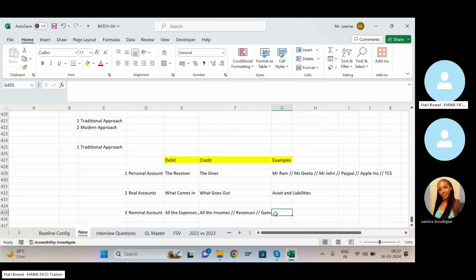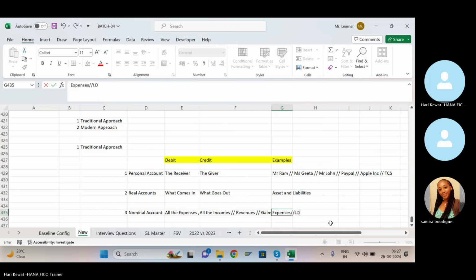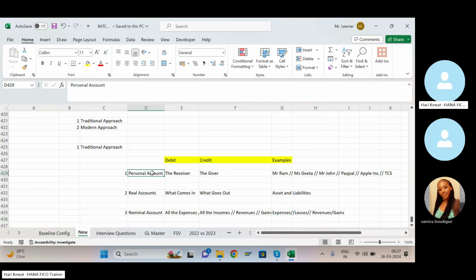Here, examples: all the expenses, losses, revenues, and gains. So again, I'm repeating: in personal account, the receiver is debit, the giver is credit.